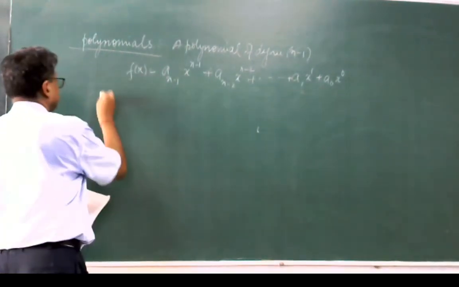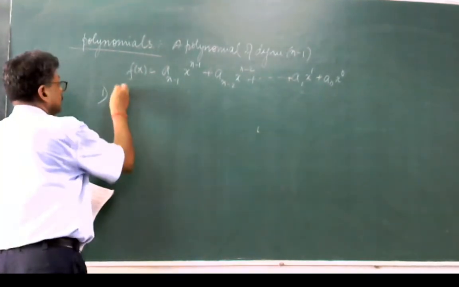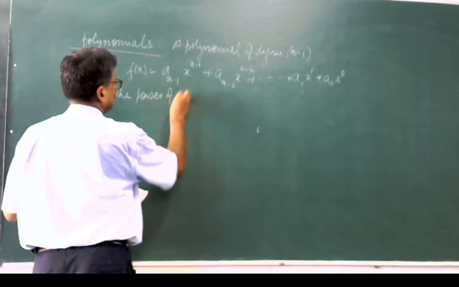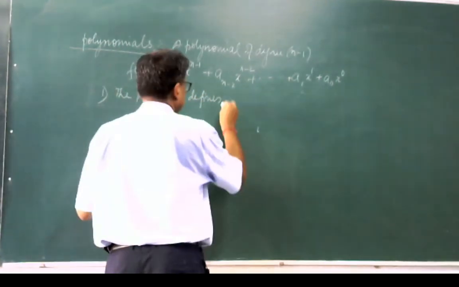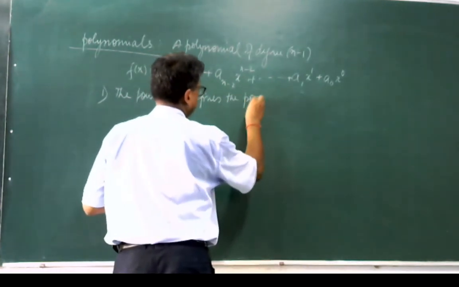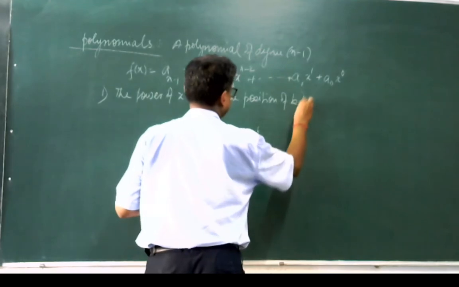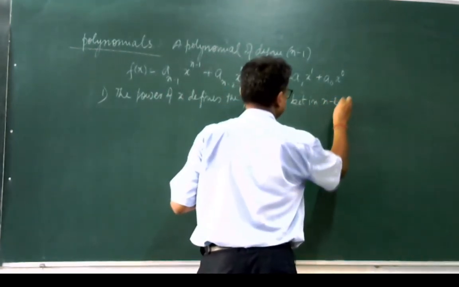So, the first assumption is, the power of x defines the position of the bit in the n bit word.